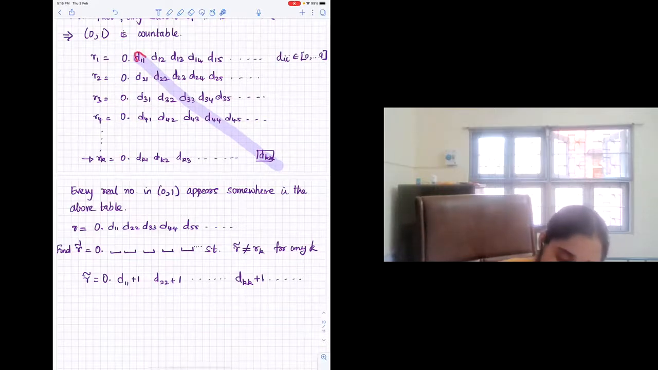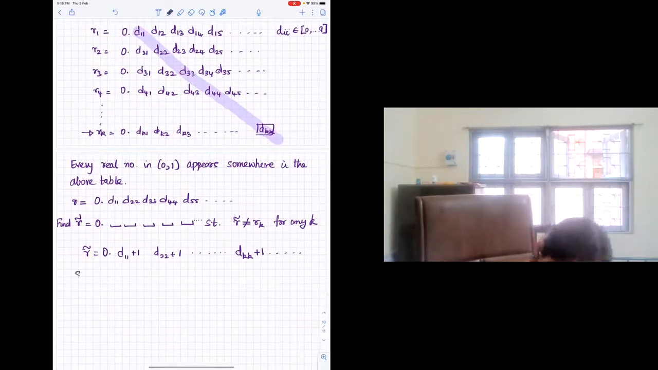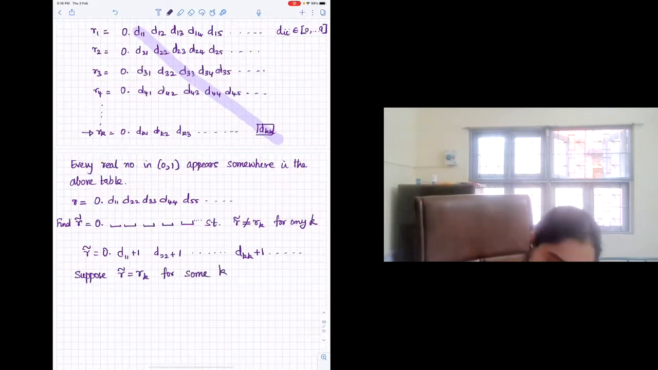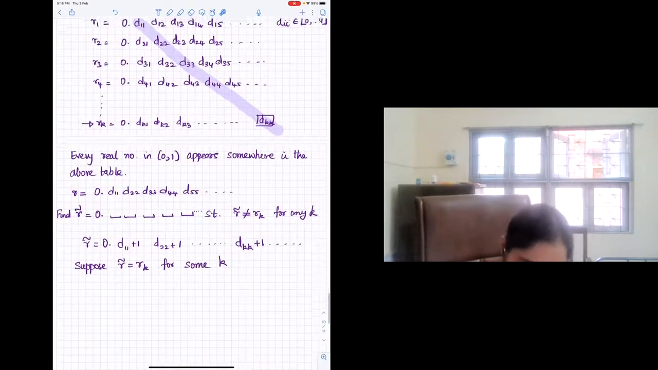Okay, so look at this diagonal and look at R tilde. Suppose R tilde appeared somewhere in the list. Right? Let's just try to write this. Suppose R tilde is equal to R_k for some k. Right? So which means that this right now is your R tilde. Right? So what can you say? Right? Because the way R tilde was constructed,